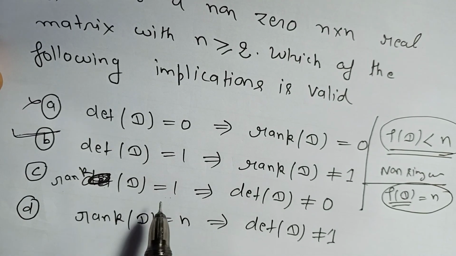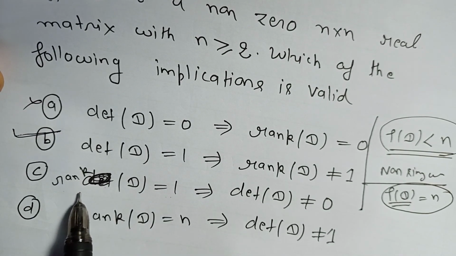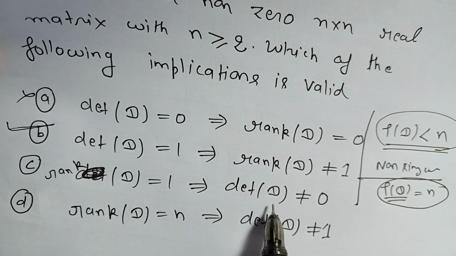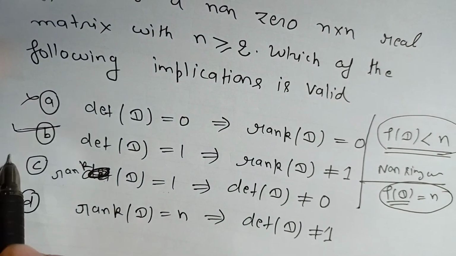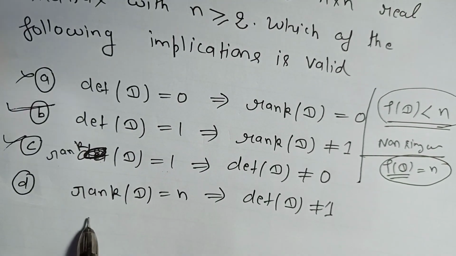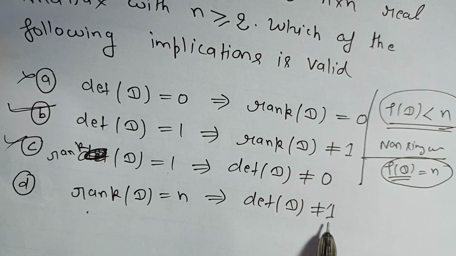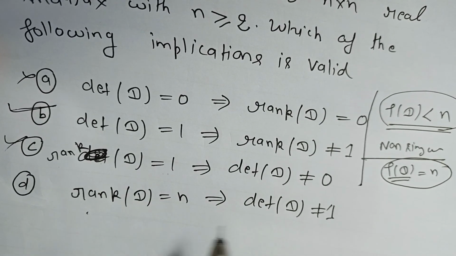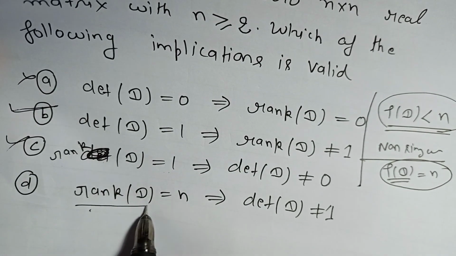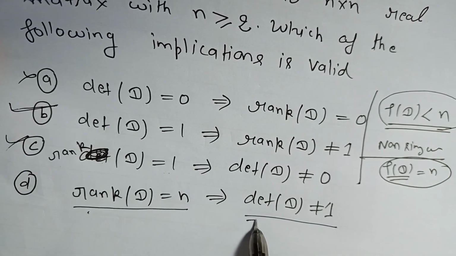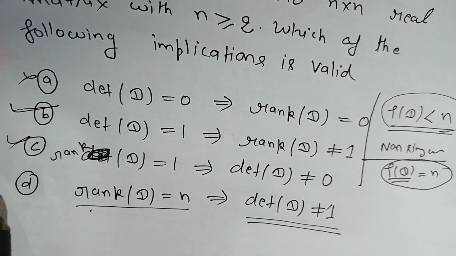Rank of D equal to 1 means it is a singular matrix. So for a singular matrix determinant of D will be 0, so determinant not equal to 1 is not the right implication here. And now the last one: rank of D equal to n implies determinant of D not equal to 1. This is not correct because rank n means non-singular matrix, so the determinant may be 1, we don't know. This is a possible case, so this is not correct.